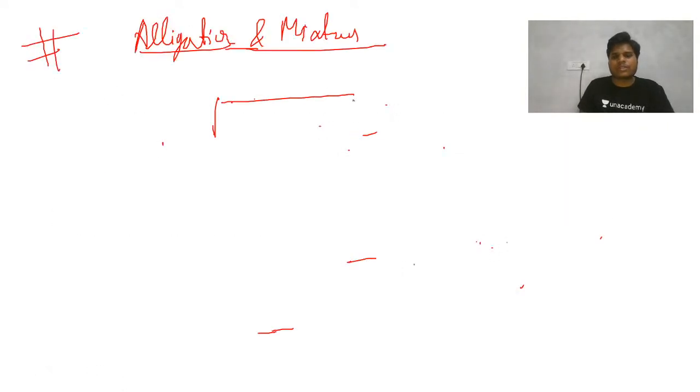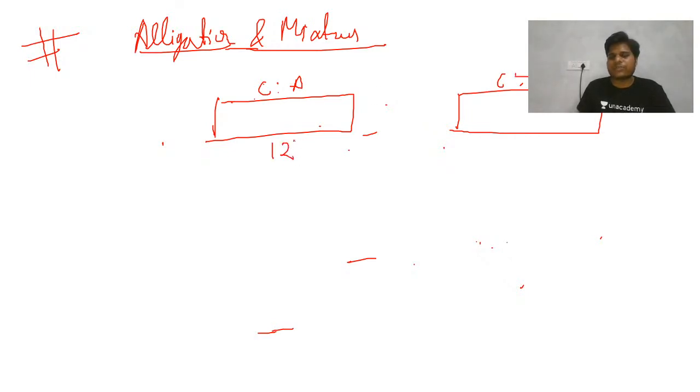So there are two rods. This question I generally always take in the class. They have some copper and any other material, say aluminium. Take any metal, it doesn't matter. This rod has a weight of 12 kg and this rod is of 6 kg.